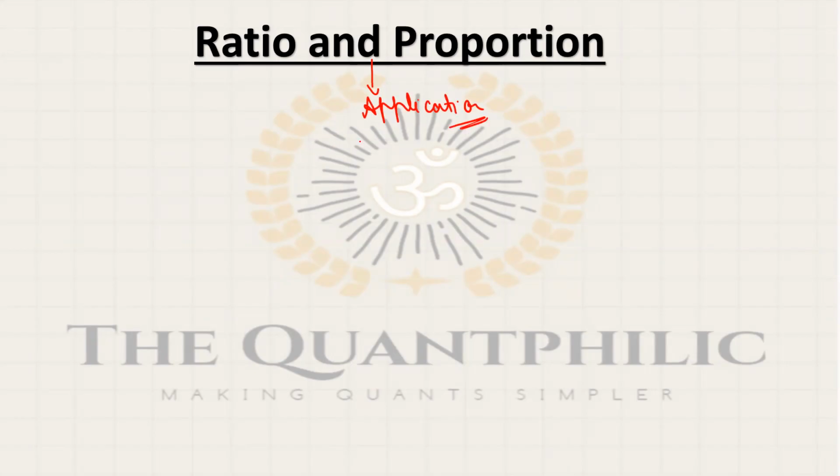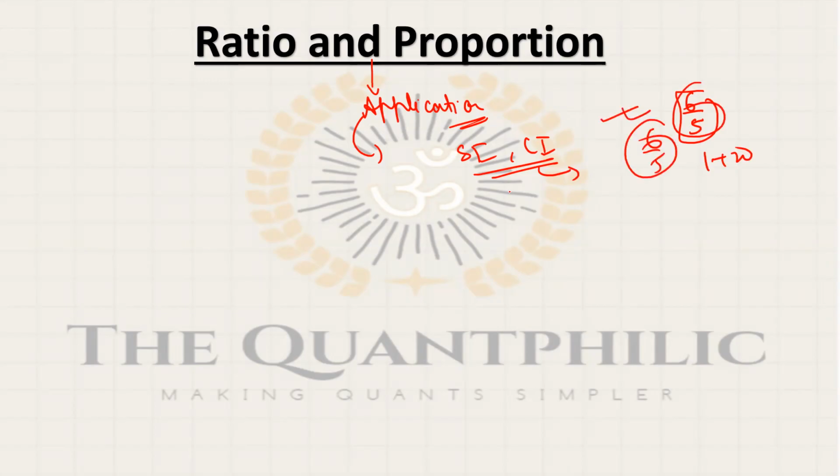Basically, these are majorly used in SI/CI topics. For example, 20% is the interest rate, and this much principal is given. What will be the amount? So if it is 20%, the ratio you will use is 6/5. Instead of writing 1 plus 20/100, you will actually use 6/5. So these are ratios you should remember. Instead of direct questions, these will be used.